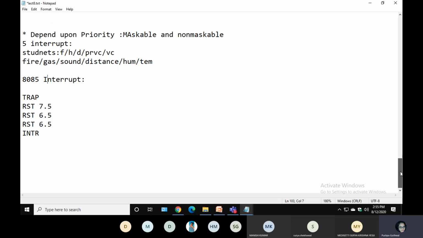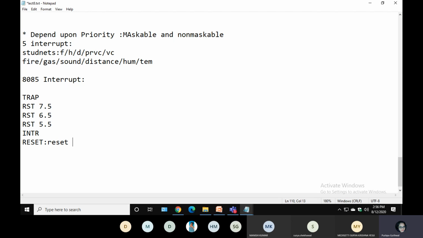And in 8085 you have 5 interrupts: TRAP, RST, which is nothing but restart, 7.5, 6.5, 5.5. These are the interrupts. This is the INTR, interrupt request. So in 8085 these are the 5 interrupts. One more interrupt is there, this is RESET. We are not counting reset as an interrupt, but this is also an interrupt. The reason is that we can't use this as an interrupt. Reset only resets your whole system. It will initialize your whole program at the first location.